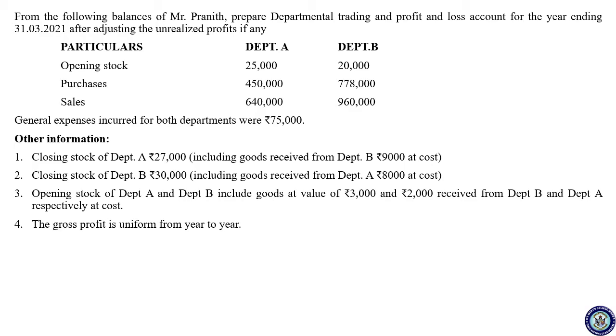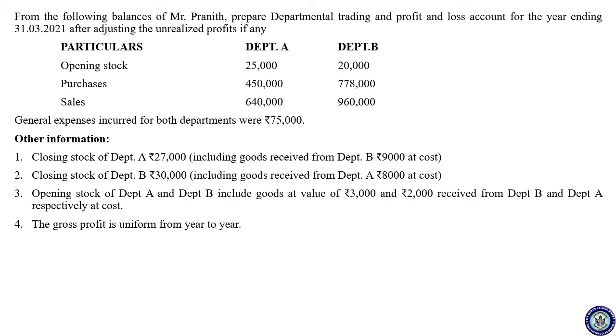Okay, so we'll discuss the problem. From the following balances of Mr. Pranit, prepare departmental trading and profit and loss account for the year ending 31st March 2021 after adjusting the unrealized profits, if any. If there is any unrealized profit, meaning if any sale has been done between the departments, that is called interdepartmental transfer. If the loading price was there, in such cases you have to adjust.